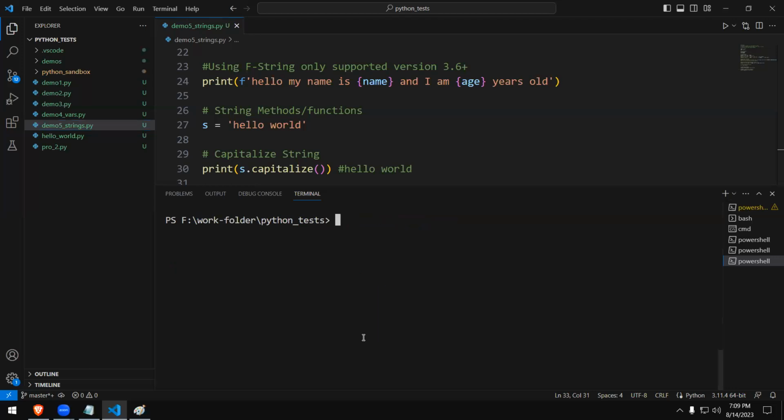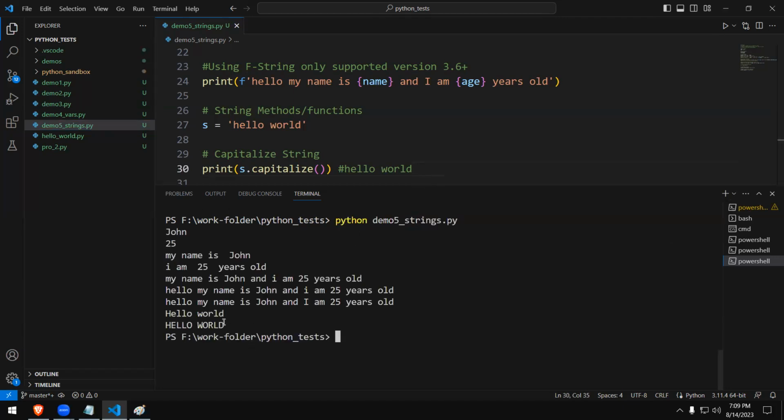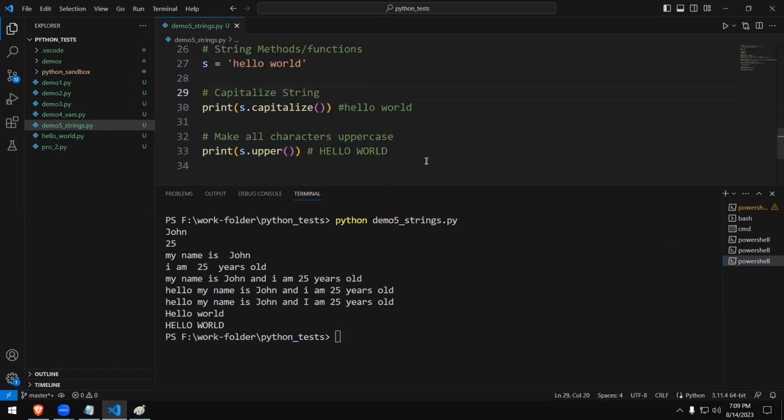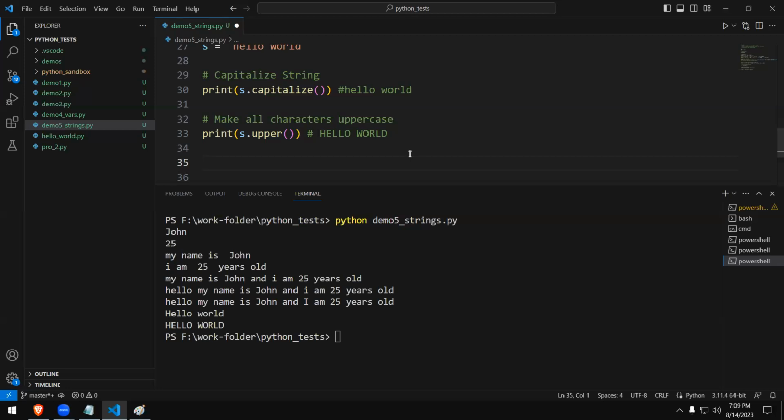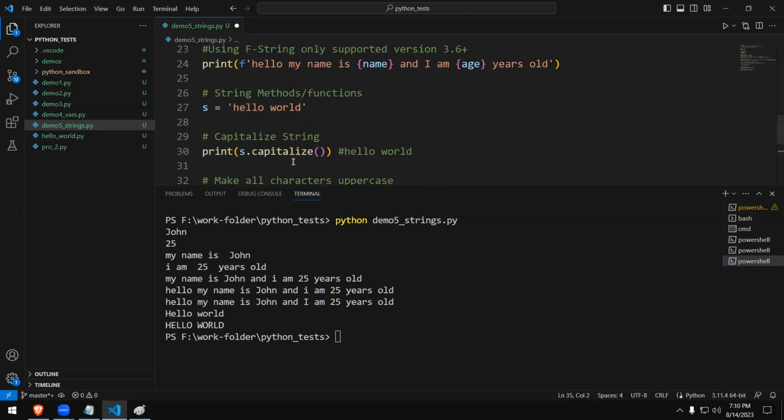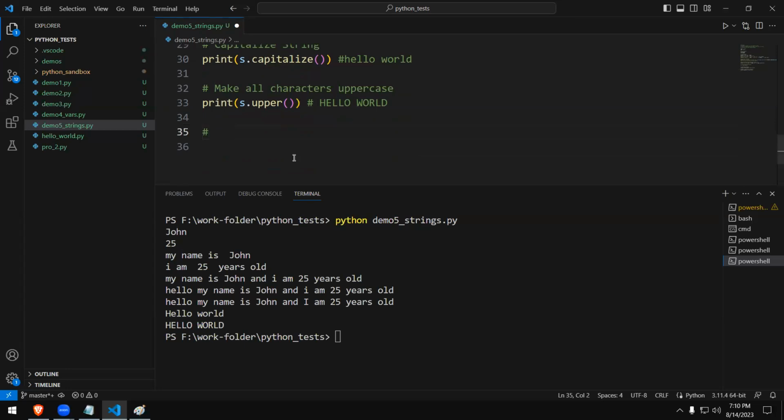Okay. The next one, what we're going to do is, I hope it's clear to you. I can run once more. Yeah, everything turns to capital, right? One more thing, all these things will be very useful in upcoming programs when you are doing the work, right? Next one, we will see how we can make everything simple letters. It's already in simple letters, so you will not see any change. Therefore, I will do something, right?